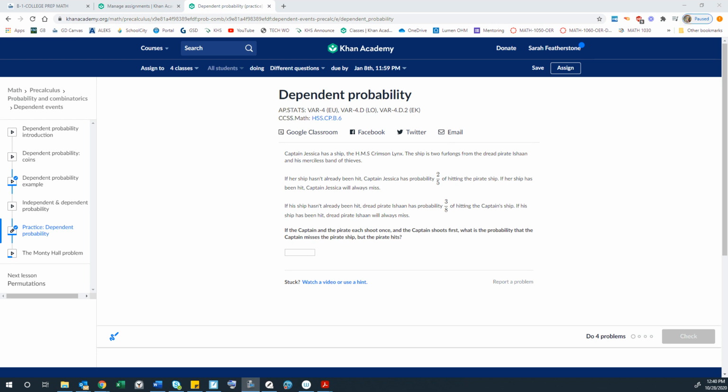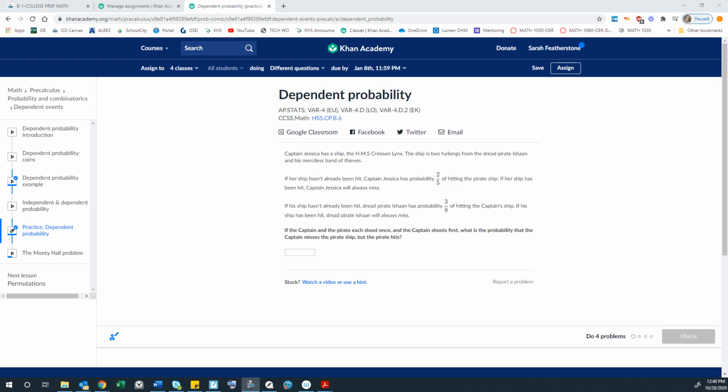If his ship hasn't already been hit, dread pirate Ishan has probability 3/8 of hitting the captain's ship. If his ship has been hit, dread pirate Ishan will always miss. If the captain and the pirate each shoot once and the captain shoots first, what is the probability that the captain misses the pirate ship but the pirate hits?